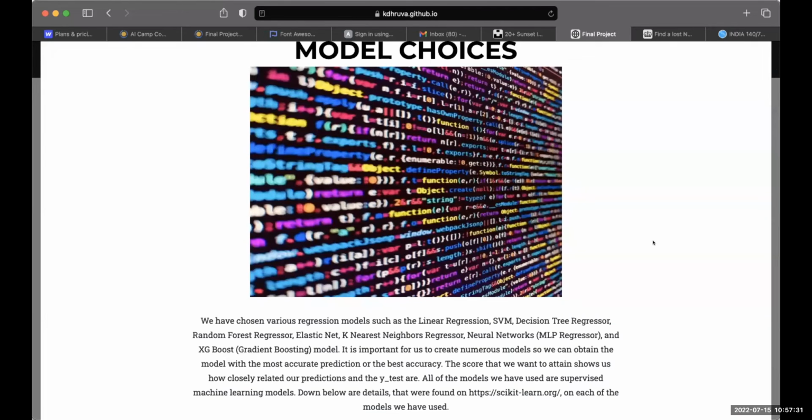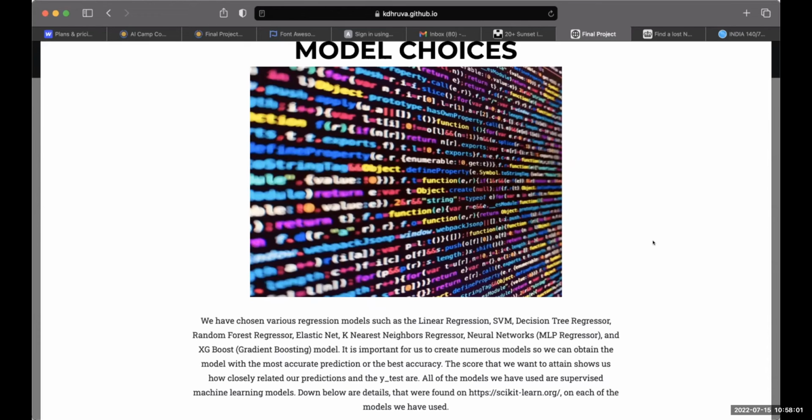So this is the model choices section, and for the model choices, we have chosen various regression models such as the linear regression, SVM, decision tree regressor, random forest regressor, elastic net, k-nearest neighbors regressor, neural networks or MLP regressor, and the XGBoost or gradient boosting model. It is important for us to create numerous models so that we can obtain the model with the most accurate prediction or the best accuracy.